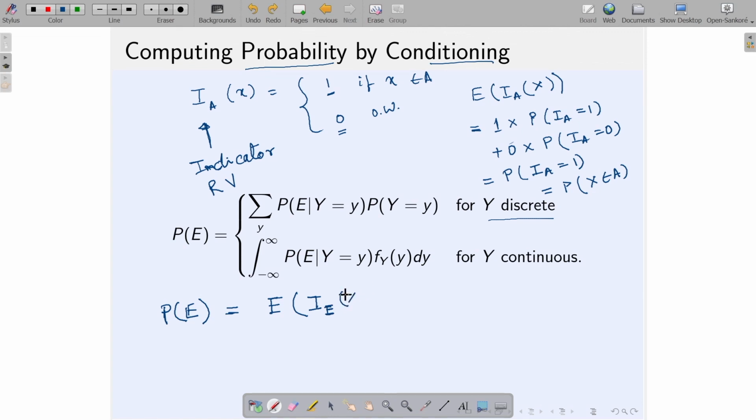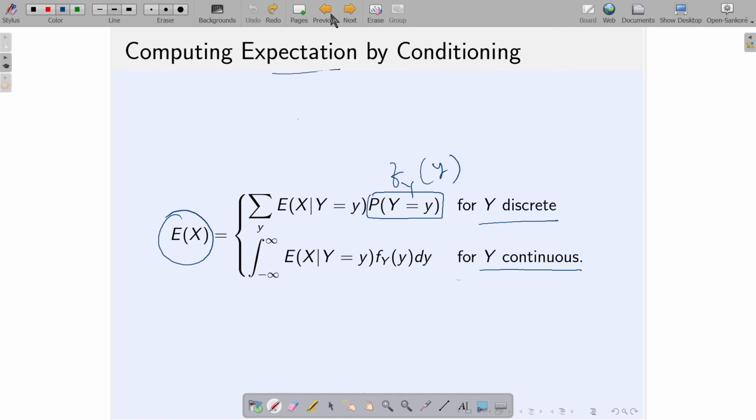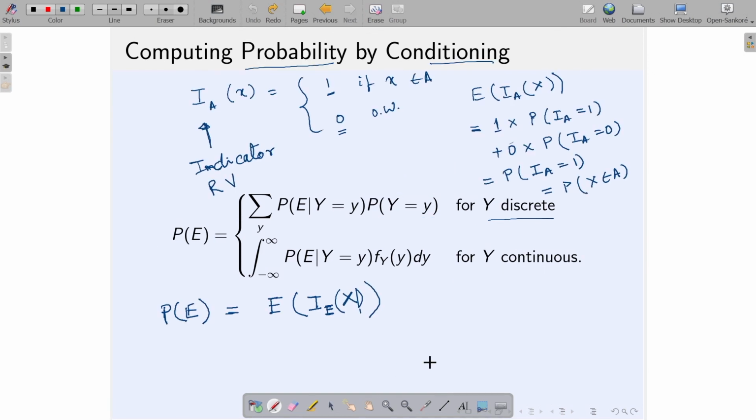Then we can use the previous slide's material, that the expectation can be written in this form, and we can proceed, and finally we have that this expression holds true.